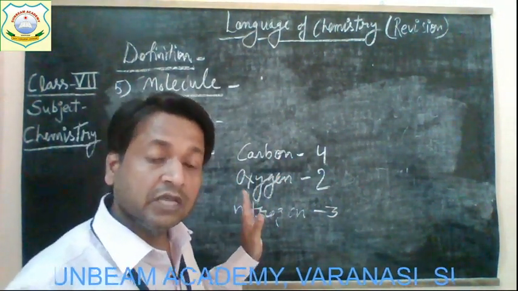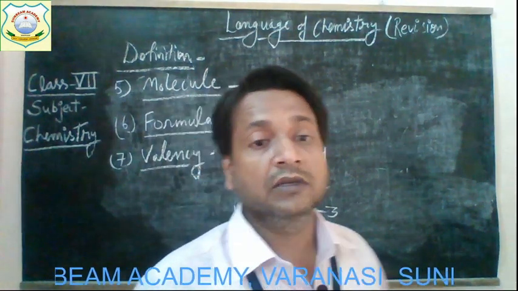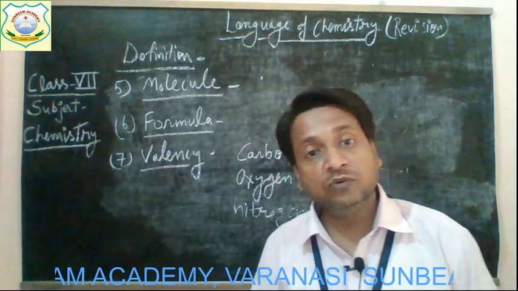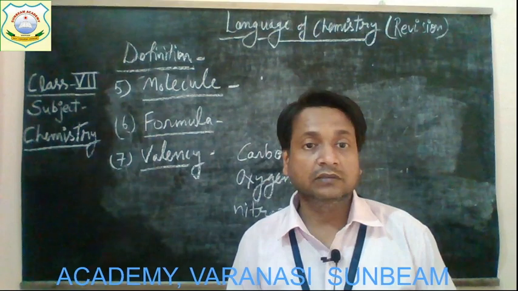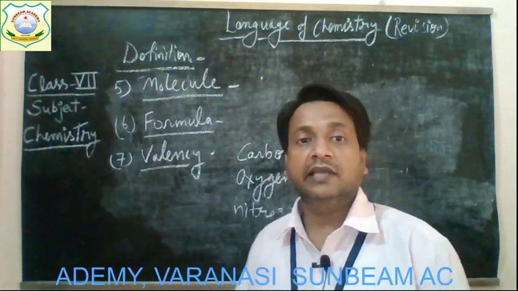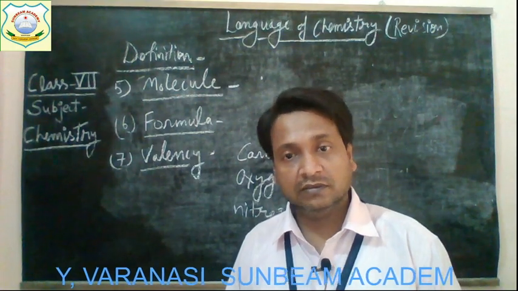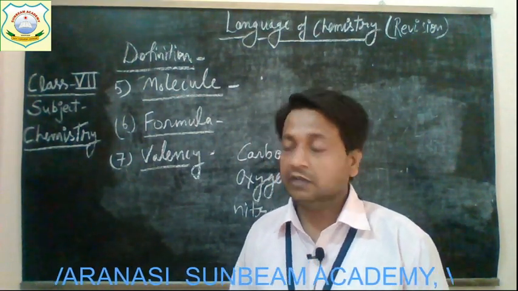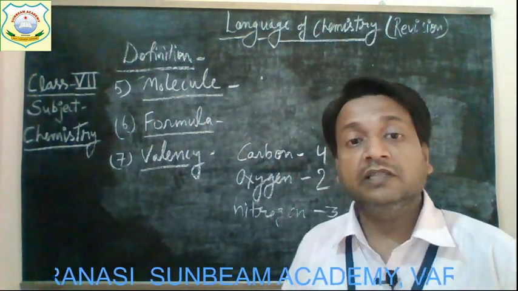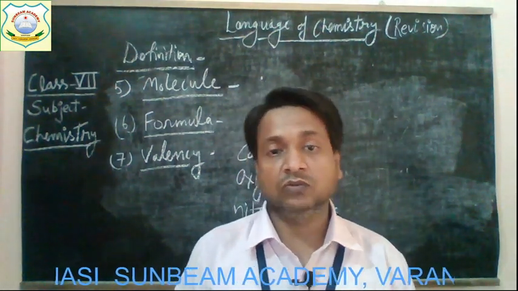Understood, children? So these are the different terms whose definitions you have to learn, because they are all given in your syllabus of language of chemistry. Alright, children? Now, after these definitions, table number 1 is also there.